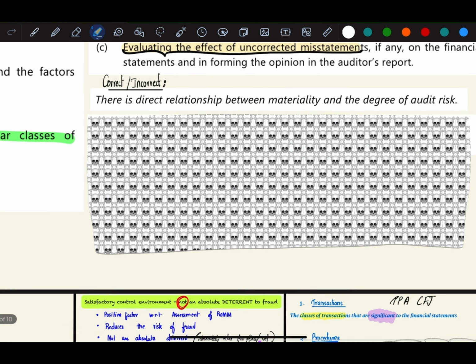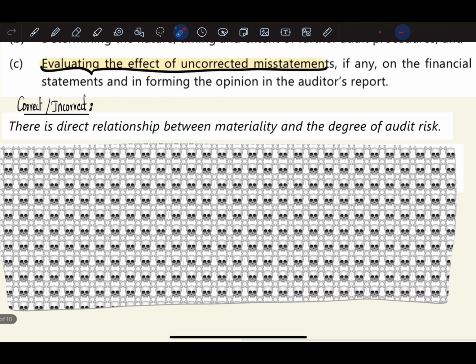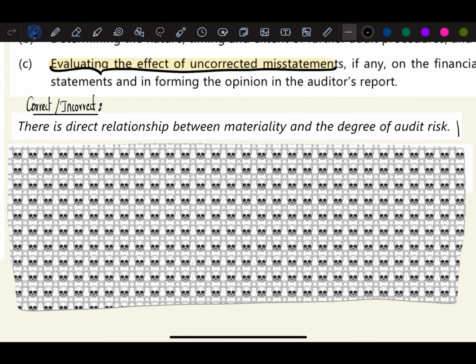Now, we are done with the chapter. Let us check this incorrect or correct statement. There is a direct relationship between materiality and degree of audit risk. Is it correct or incorrect? No, this statement is incorrect. Why is it incorrect? We've already discussed this. I'm going to show you the solution.